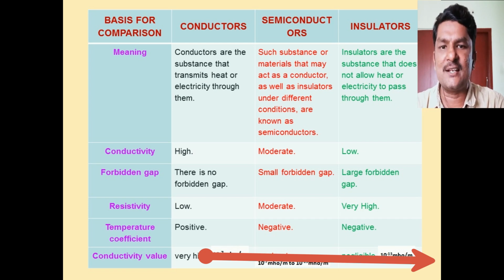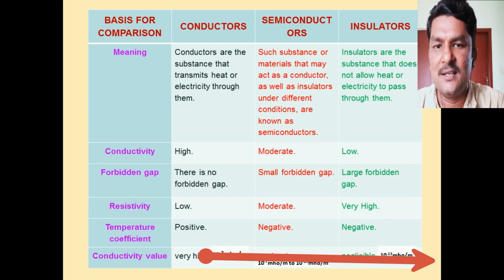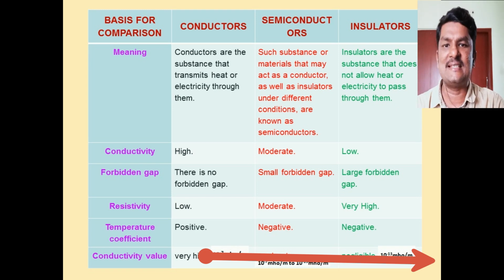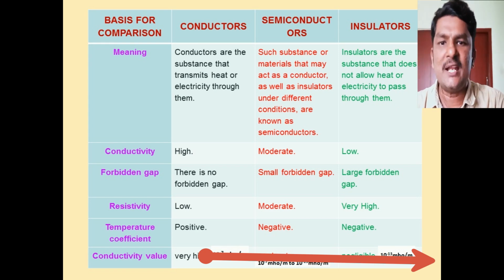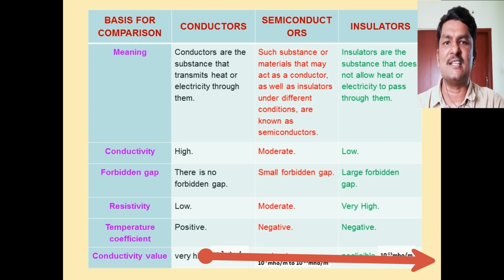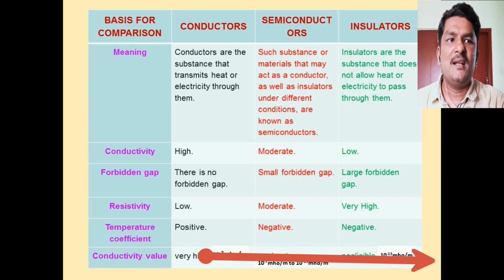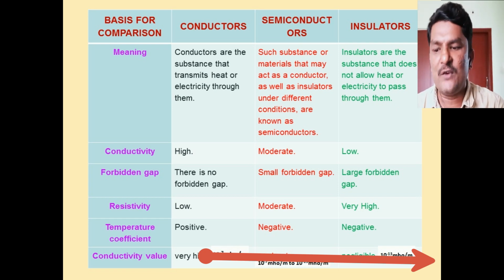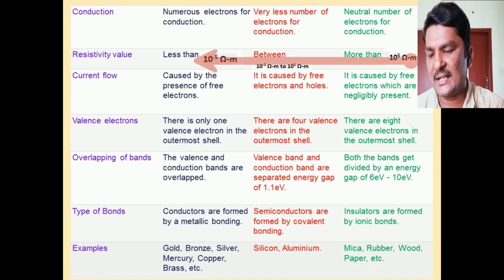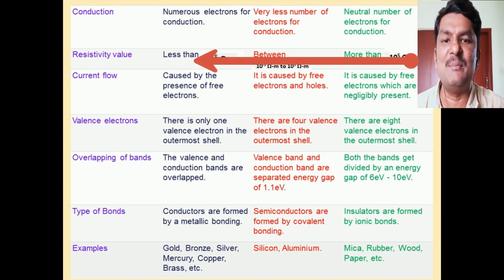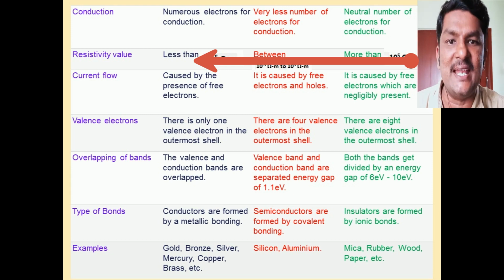For semiconductors, with the rise of temperature, conduction increases and resistance decreases, so the temperature coefficient of resistance is negative. For insulators also, it is negative. The conductivity value for conductors is 10 power 2 to 10 power 8 Siemens meter inverse; for semiconductors, 10 power 5 to 10 power minus 6; for insulators, 10 power minus 11 to 10 power minus 19 Siemens meter inverse.